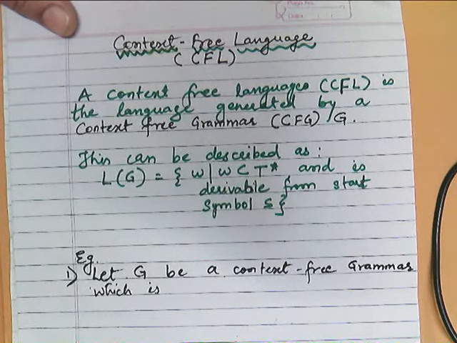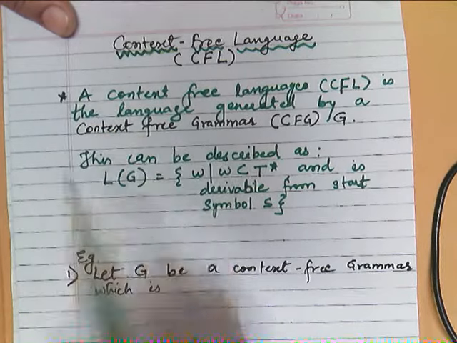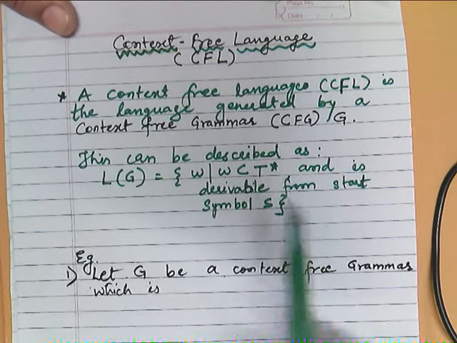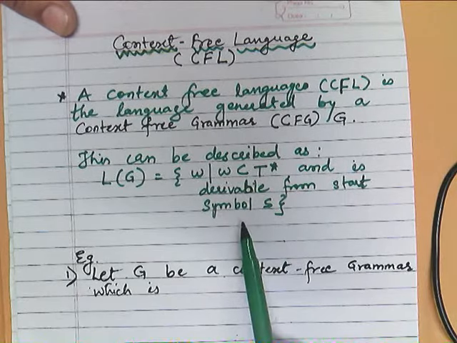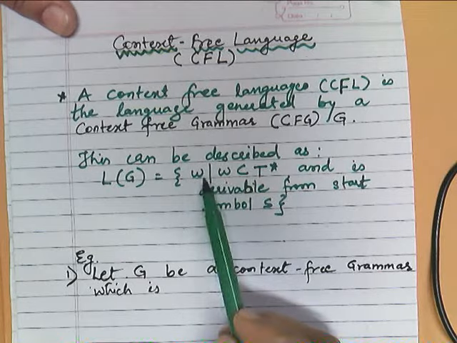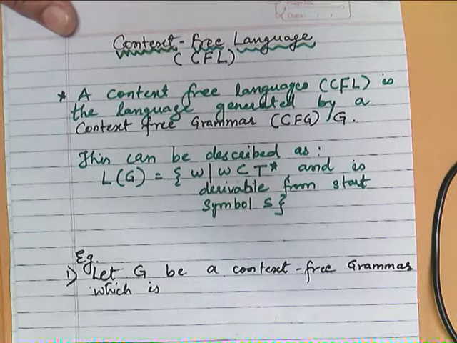Similarly, in context free languages, every string which is derivable from the given grammar from the start symbol, such a set of strings forms a context free language.